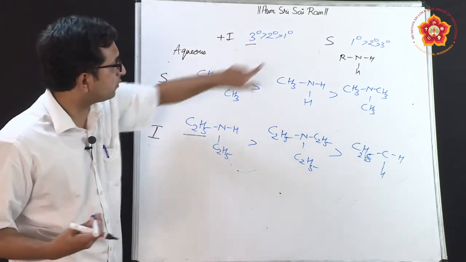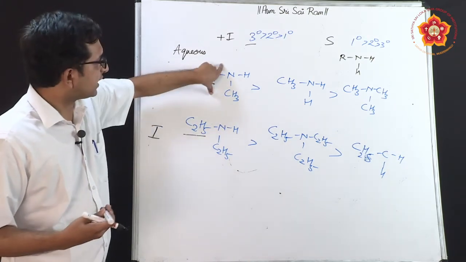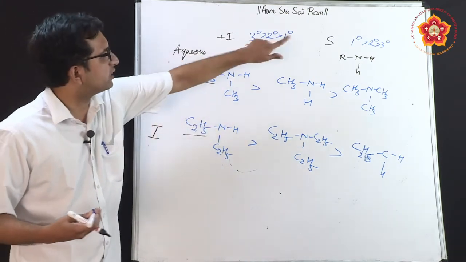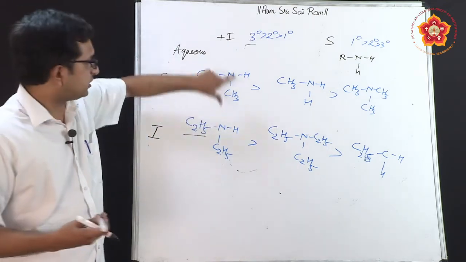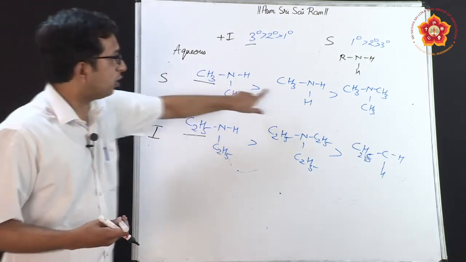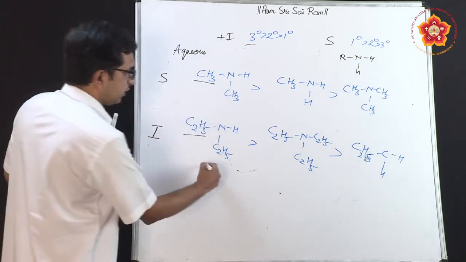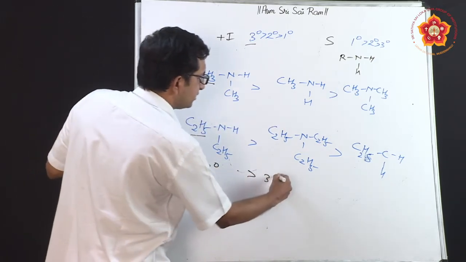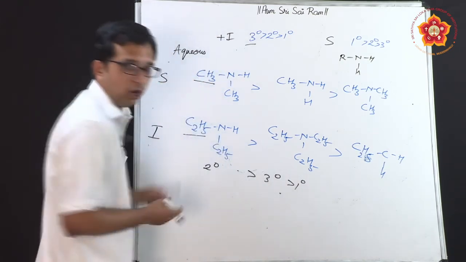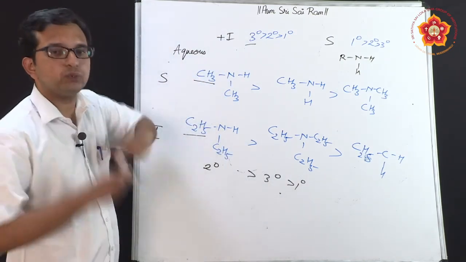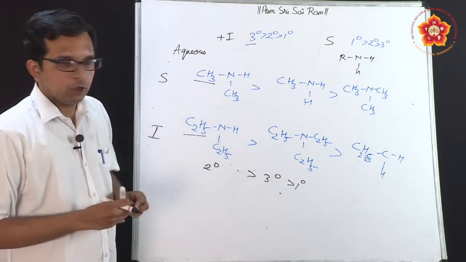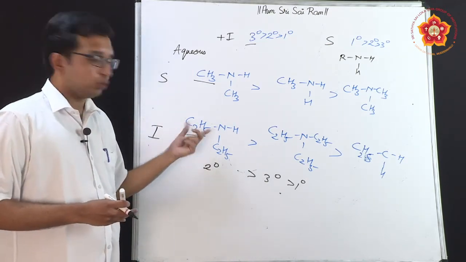And that is why the order of the solvation effect is preferred, where secondary comes in between, because in both the cases it is a central one. So, secondary has the highest basicity, followed by primary and tertiary in that case, whereas here it is a little different: secondary greater than tertiary greater than primary. This is because the inductive effect is more pronounced.